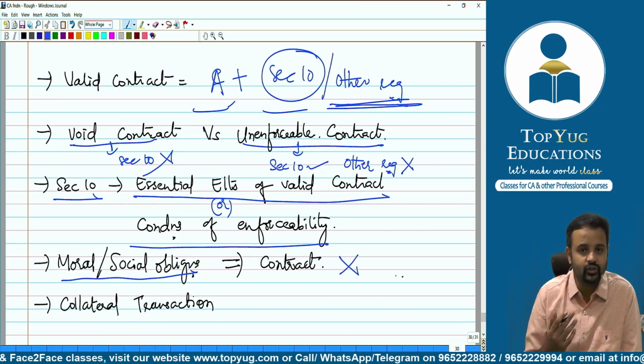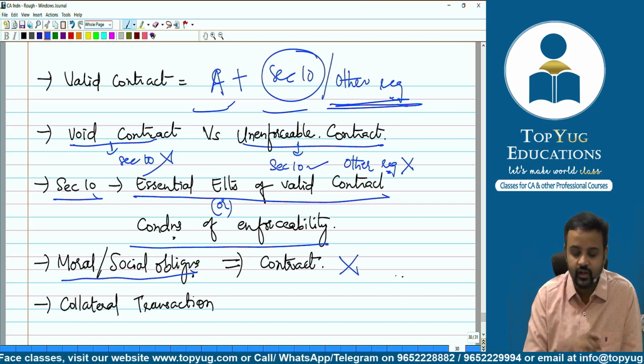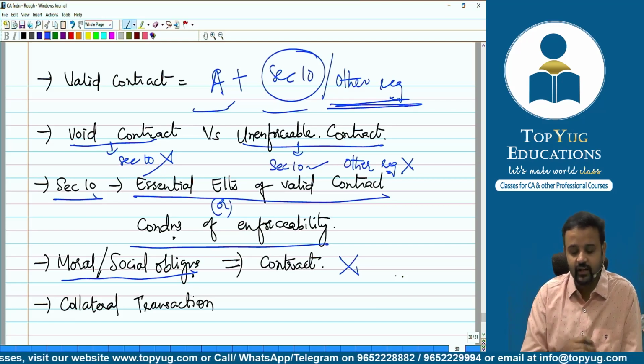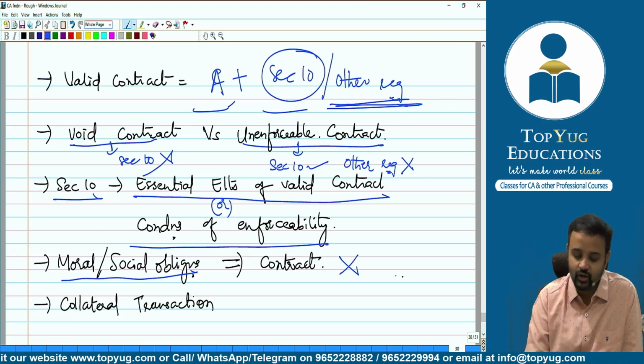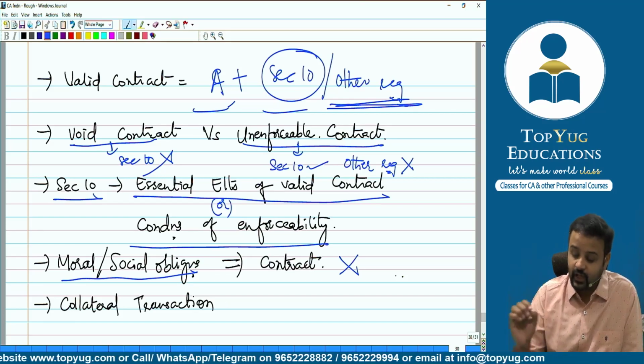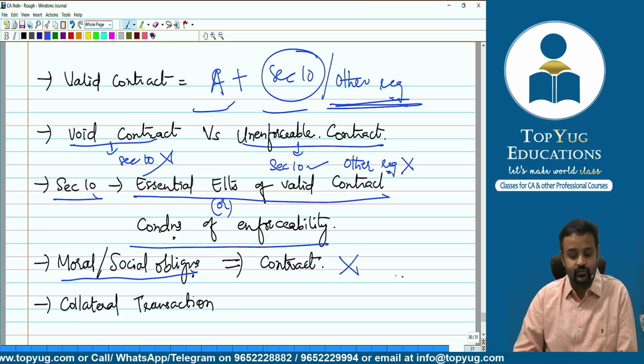But moral or social obligation doesn't bring a presumption of legal relation. So there is no question of saying that there is a contract. Now, tell me, what is a collateral transaction? Come on guys. Next one, what is a collateral transaction?